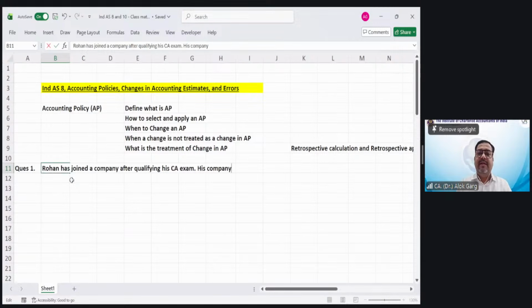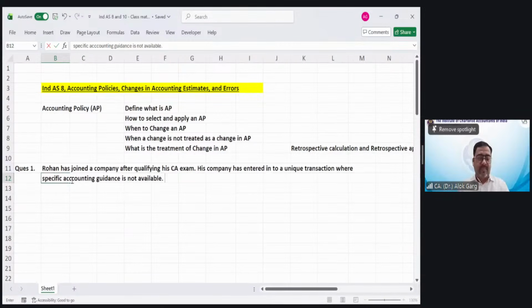His company has entered into a unique transaction where specific accounting guidance is not available.